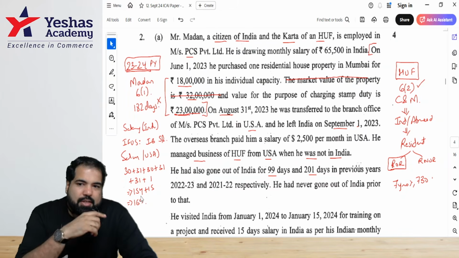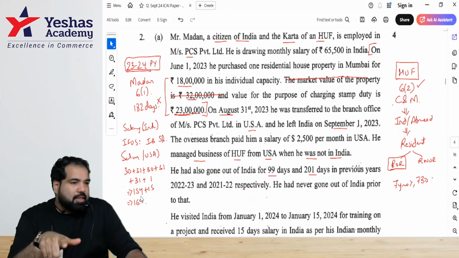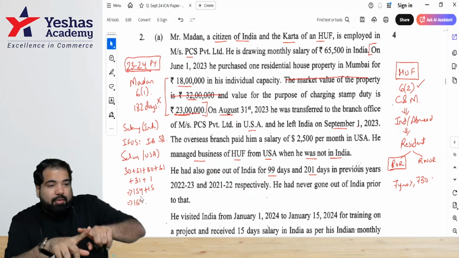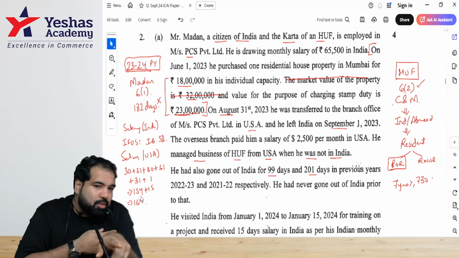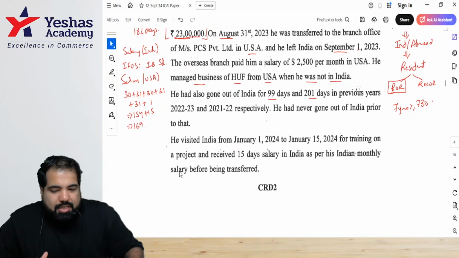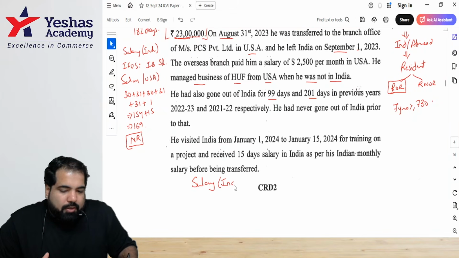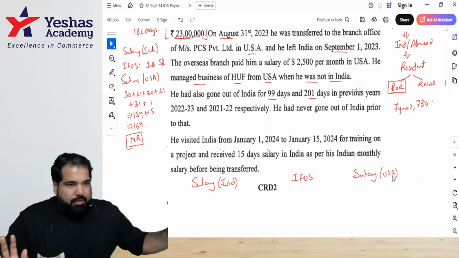Guys, is he an Indian citizen who is moving abroad for employment? So he will be considered as a non-resident, but we can convert him only if his Indian income is more than 15 lakh. Let's see his Indian income. So right now, guys, he's considered as what? Non-resident. His Indian income, I'm writing here, guys. Salary received in which country? India. Then which other income is there? IFOS. And guys, is salary earned in USA, will it be in India in deemed income? Let's check. Yes. 1 minute.